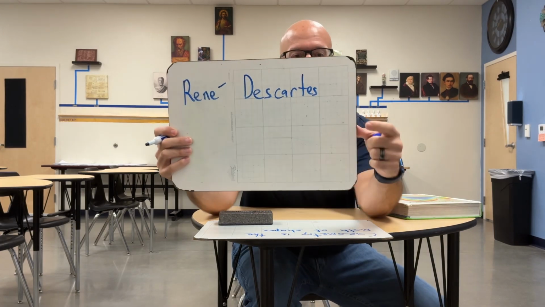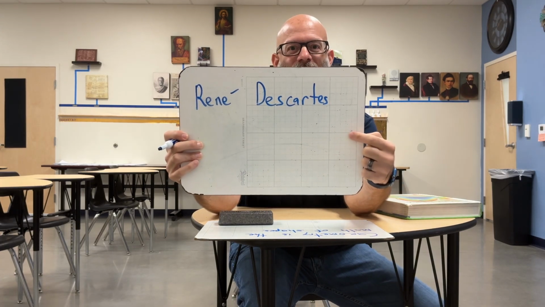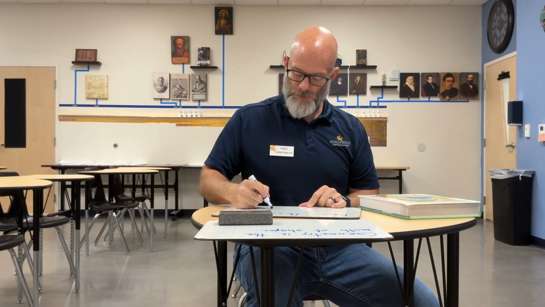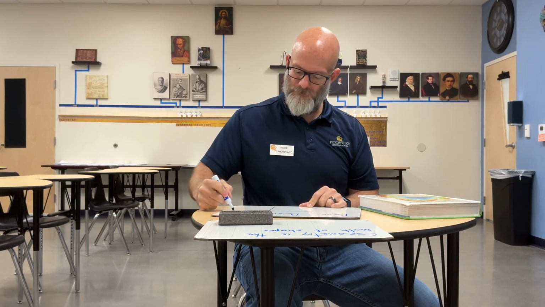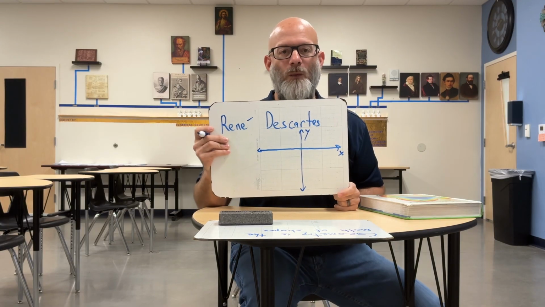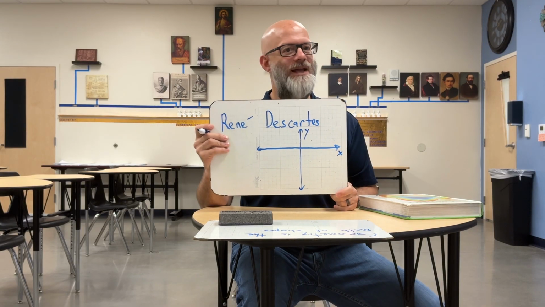It's right here. I don't know if you can see this or not, but it's right here. What is that thing called? Here, let me highlight it for you what I'm looking at. What is this thing called? It's called the coordinate plane. What type of coordinate plane? It's got a name.